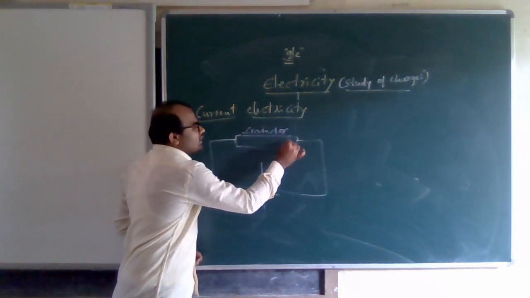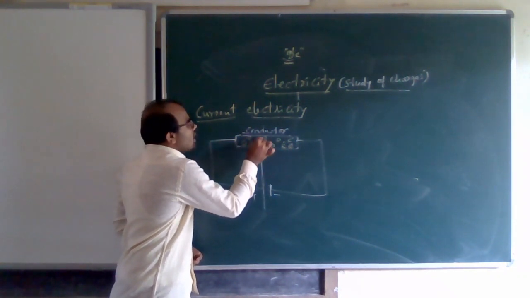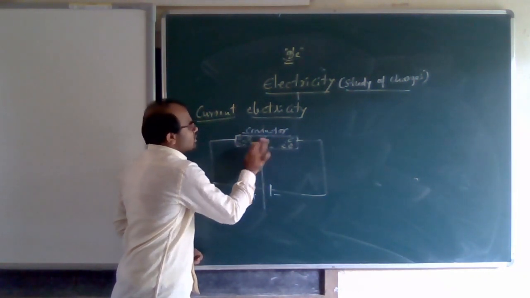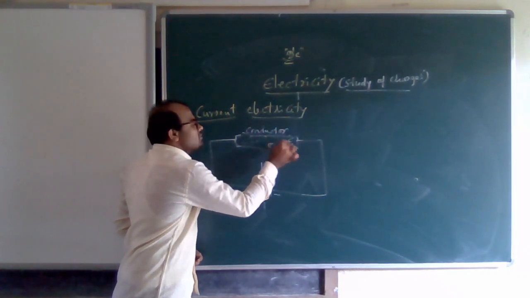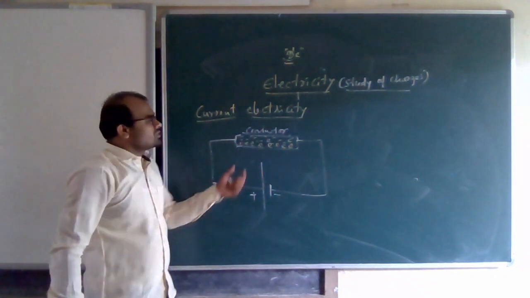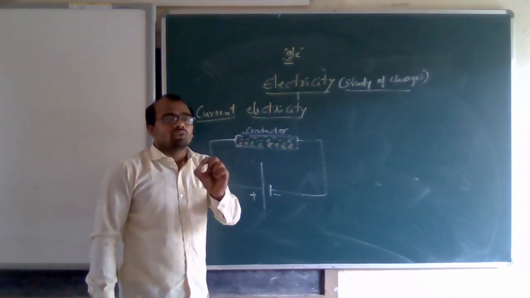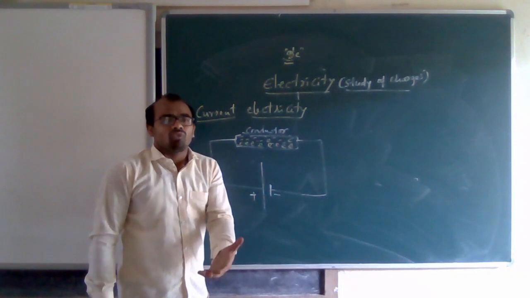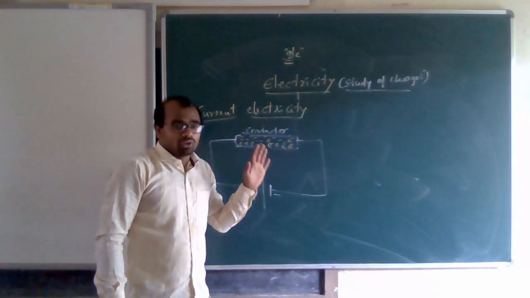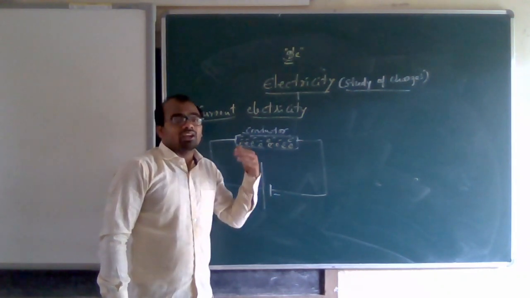In a conductor, as you know, there are atoms. In between atoms there are free electrons. Let me say only electrons. Why are they called free electrons? Because they do not have any particular direction. They are moving in a random way. Those are free electrons, and they are present in metal. As you have already learned in chemistry, metals have free electrons in their last subshell.